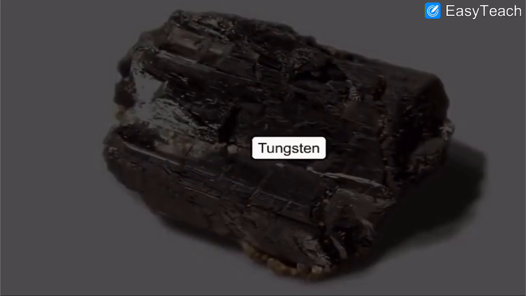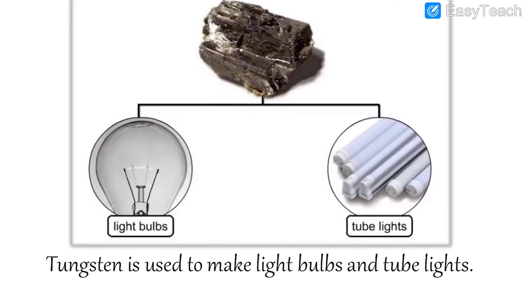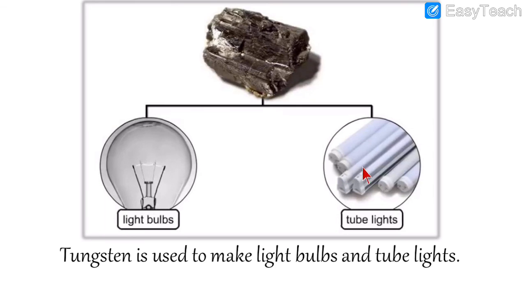Let us learn about tungsten. Tungsten is used to make light bulbs and tube lights. See, these are light bulbs we might use at night, and we also use tube lights after evening time when it is dark outside. We switch on the light. So what are we learning about?